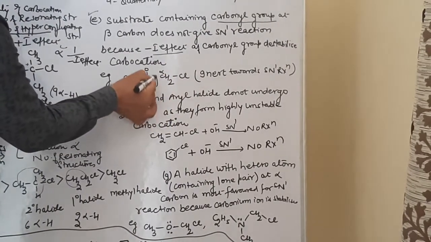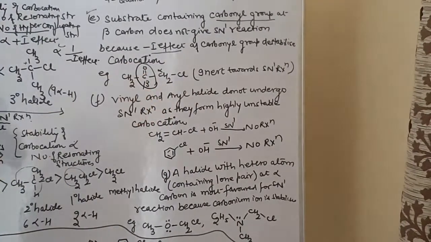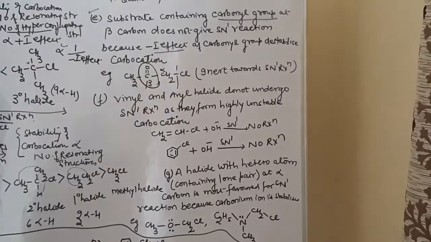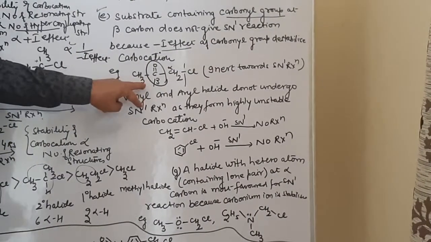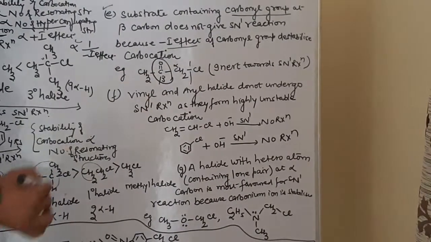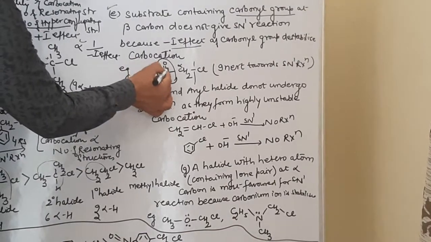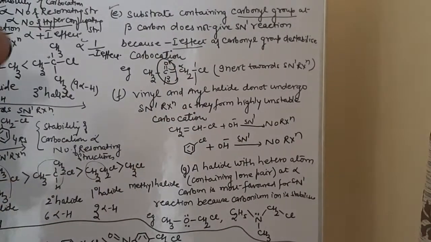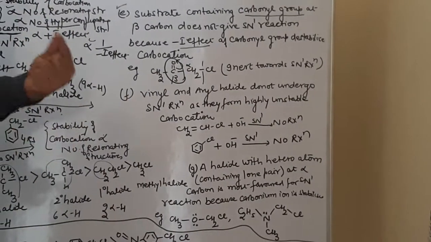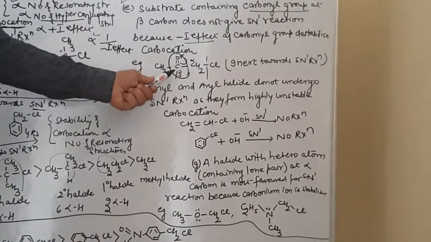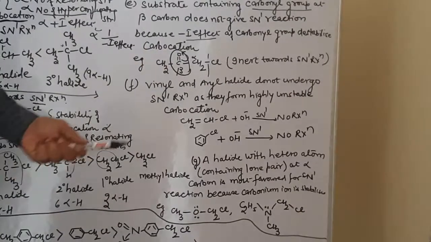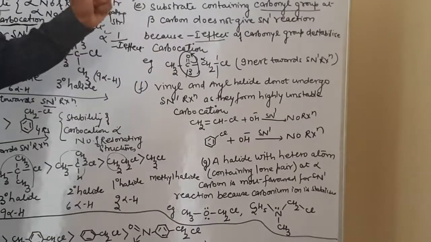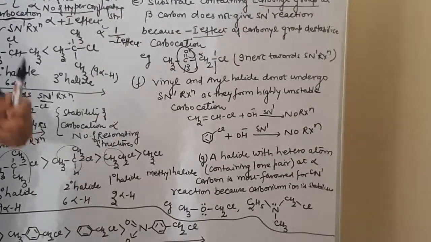At the beta position, what is present? A carbonyl group. Now, when this bond is cleaved over here, what will develop? A carbocation. But in this case, the SN1 reaction will not be favored. Why? Because oxygen is electronegative in nature. It will attract the electrons towards itself. So the carbocation will be destabilized, or less stable, due to the minus I effect of the carbonyl group at the beta position. So if the carbonyl group is present at the beta position, this will never favor the SN1 reaction.